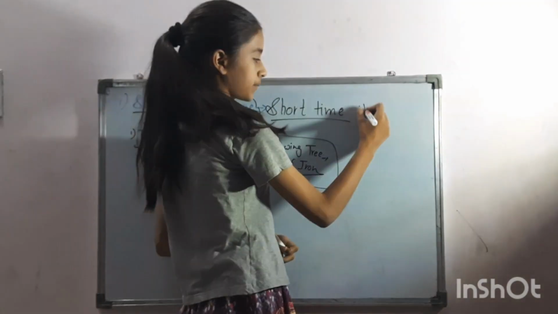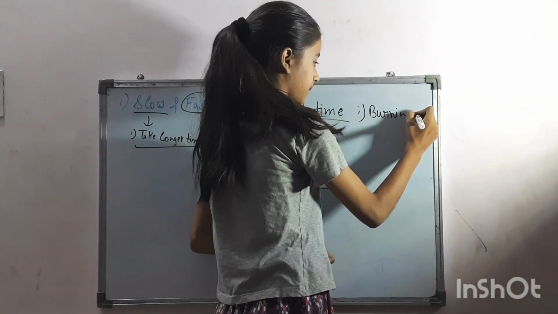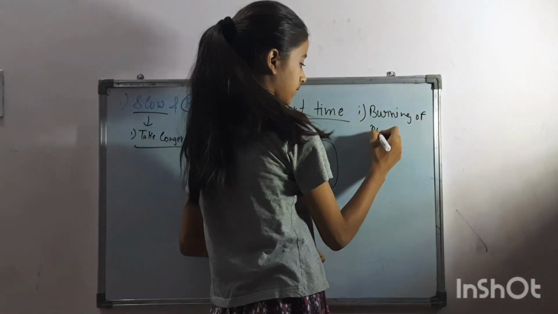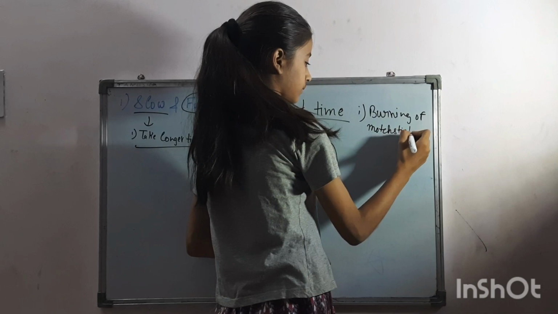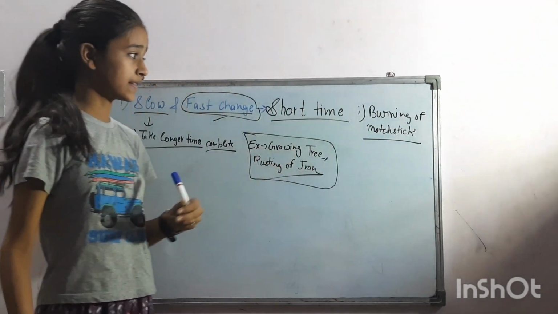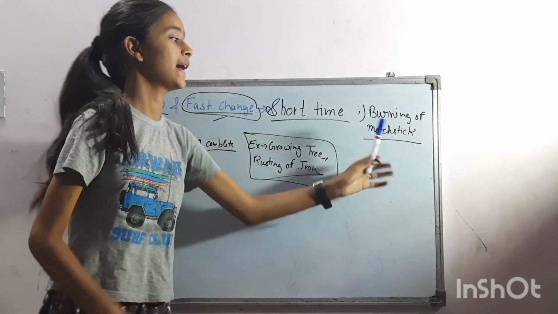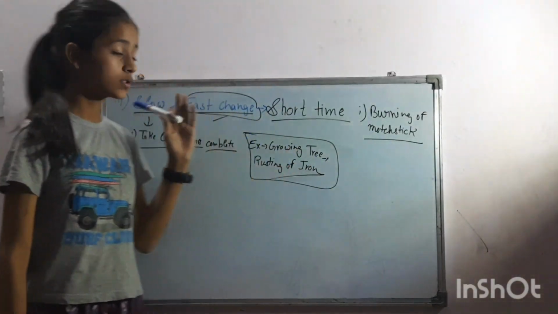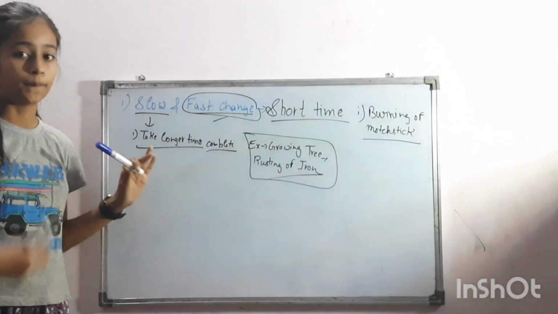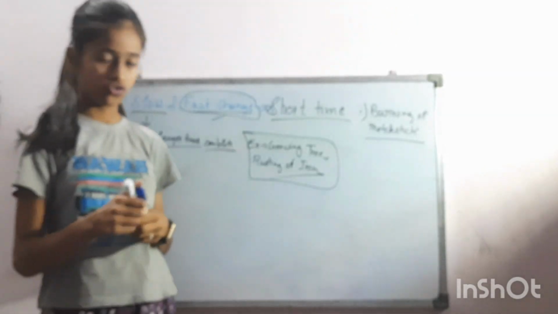Like burning of a matchstick. Burning of a matchstick is also a fast change, because when we burn a matchstick, it does not take much time to burn, so that's why it is called a fast change.